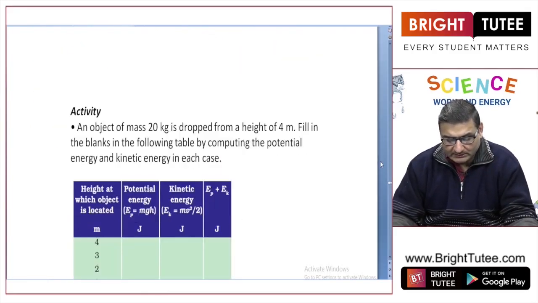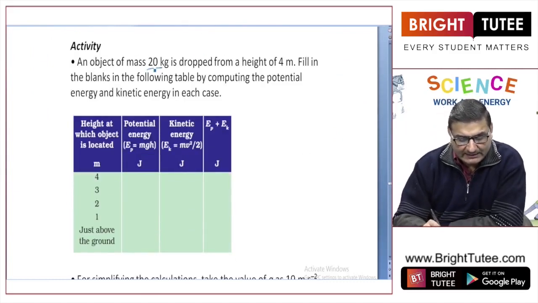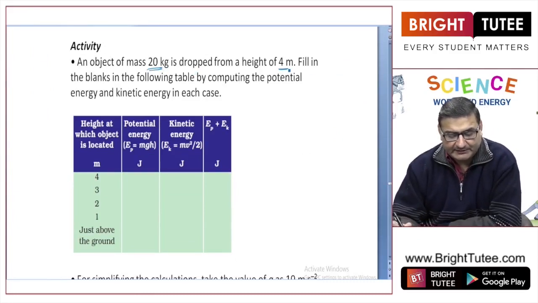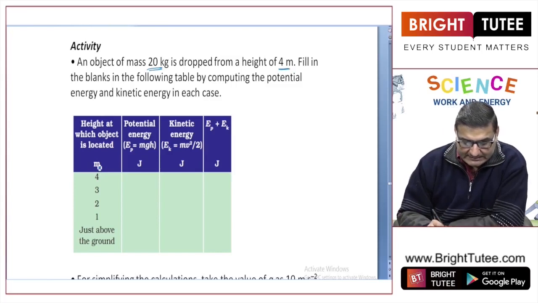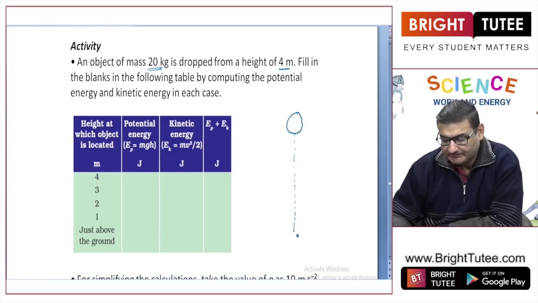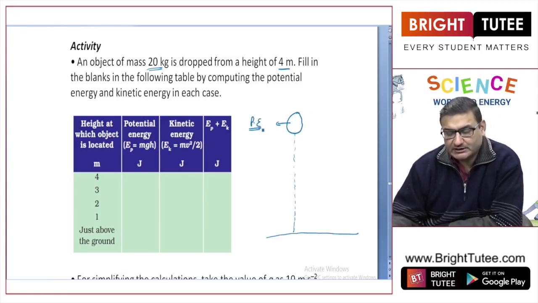What we will do is, we'll take an object of mass, say, 20 kilogram. It is dropped from a height of 4 meters. Now let this be the ground level. So when this particular object is kept at this height, it gets some potential energy.